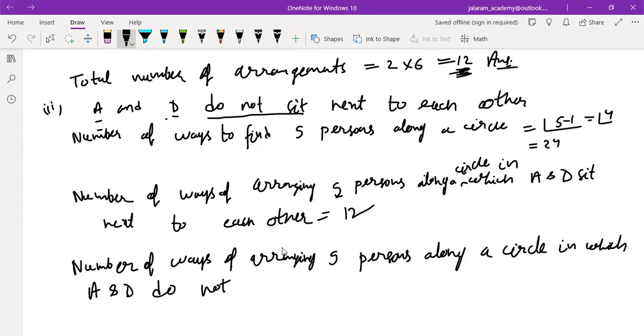This we have to find now. It will be 24 minus 12 equals 12. Is that clear to you, everyone?